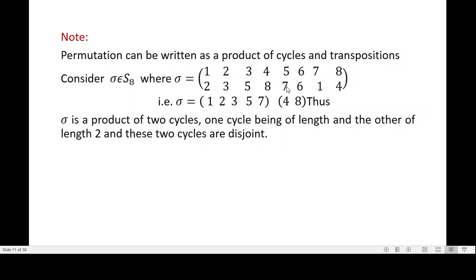Next, 5 is image 7. 7 is image 1. So it is one cycle, (1, 2, 3, 5, 7). It is one cycle. Actually it is an r-cycle. How many elements are there? 5 elements. A 5-cycle. Then look at this. 4 goes to 8. 8 goes to 4. So this is a transposition. Correct? 4 goes to 8. 8 goes to 4. Now this is a product of cycles. Product of two cycles. One cycle being of length 5 and the other of length 2, and these two cycles are disjoint. Correct?